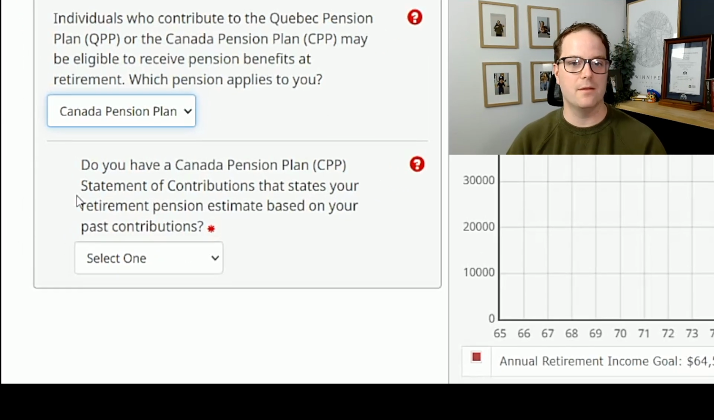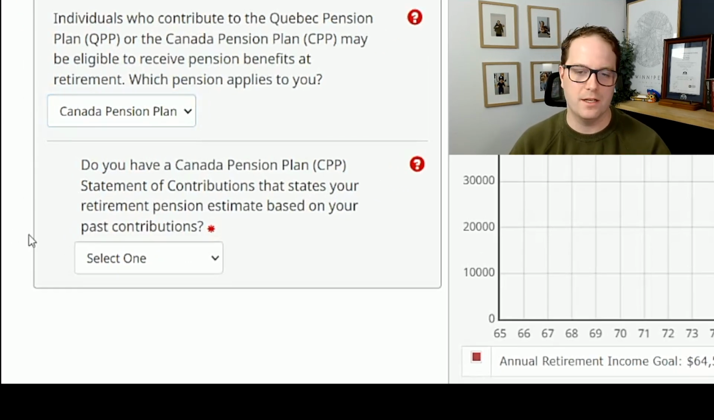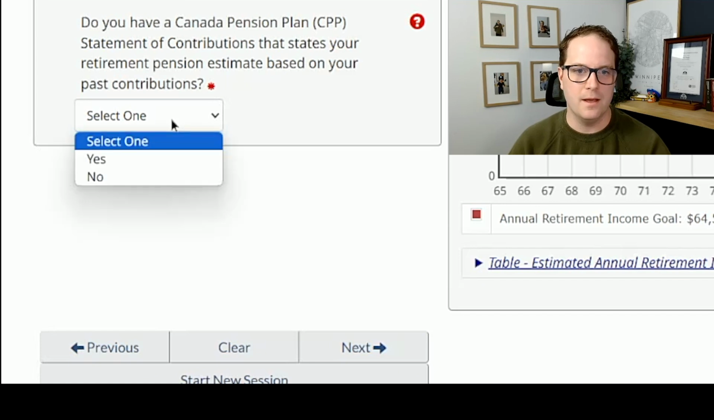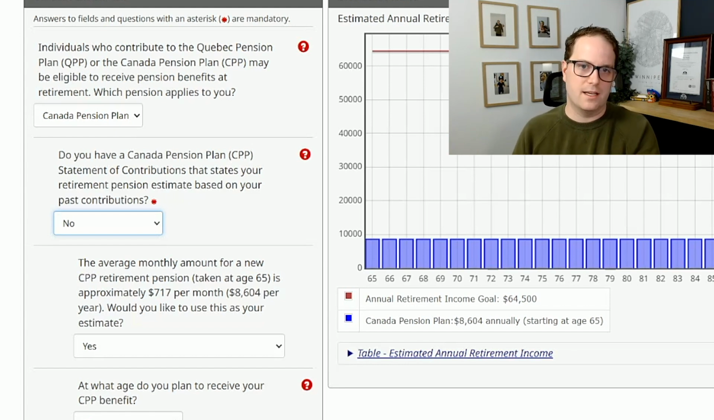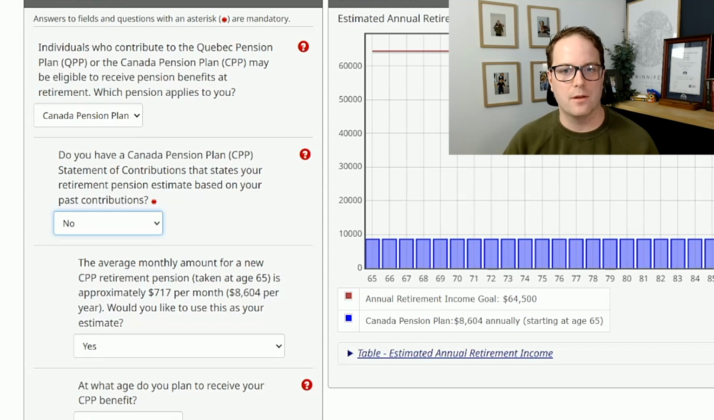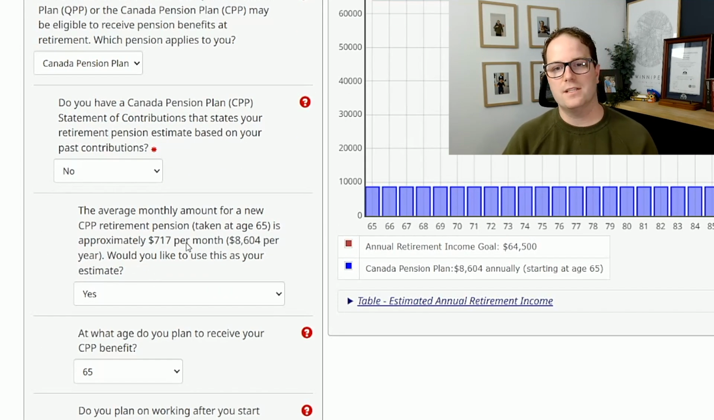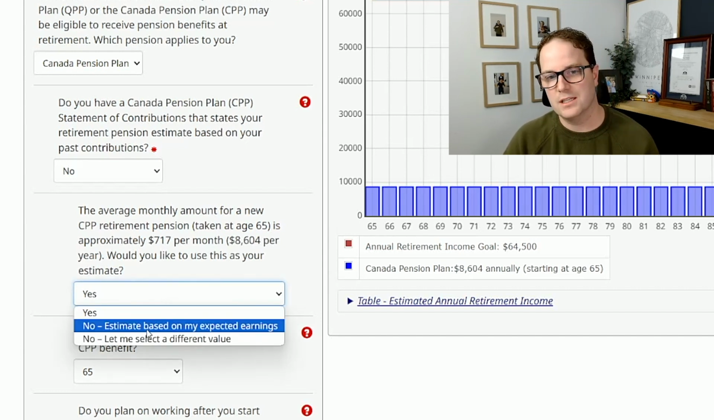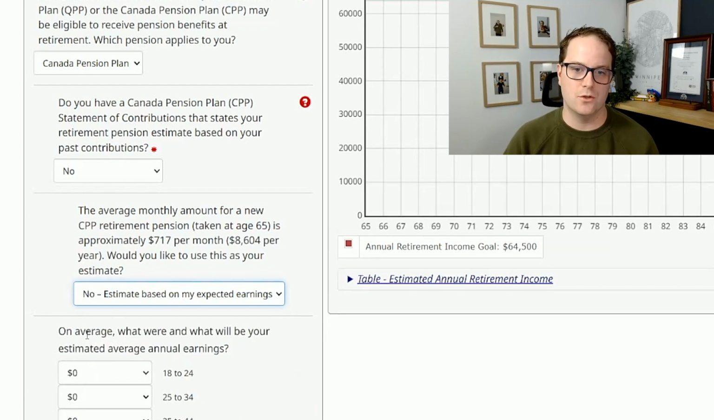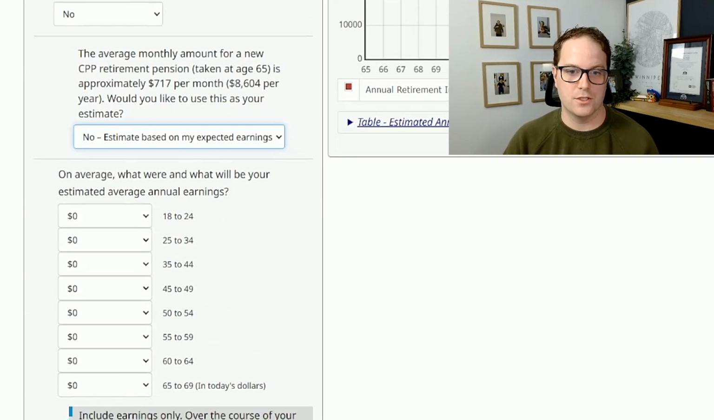So first, I'm going to pick Canadian Pension Plan. If QPP applies to you, obviously select QPP. We're going to say that we do not have the statement of contributions, because if you had that, you don't really need this calculator necessarily, although it's always nice to double check the math, but we're going to assume that you do not have your statement of calculations. And here it's asking, do you want to just use the average number? And we're going to say no. We're going to say no, please let me estimate based on my expected earnings as opposed to using that average.